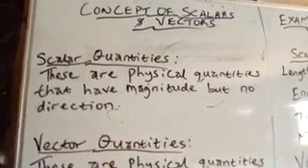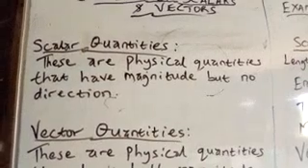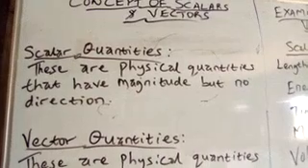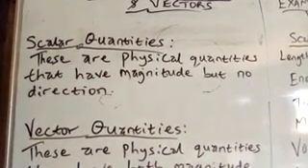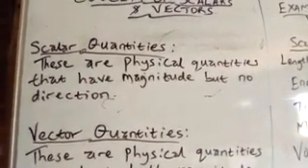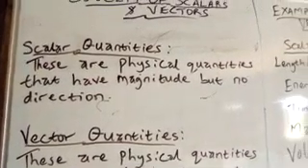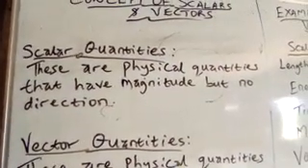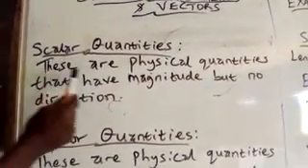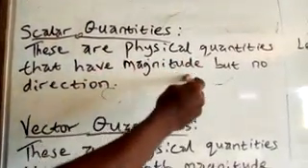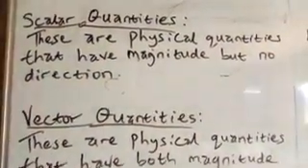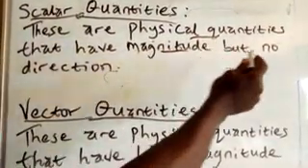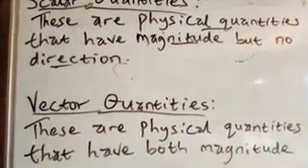In our study of physics, there are certain physical quantities that are completely described when only their magnitude or size is known. We already talked about what physical quantities are. Such physical quantities are known as scalar quantities. By definition, scalar quantities are physical quantities that have magnitude but no direction. So underline it, they are physical quantities in the first place and they have magnitude but no direction, right?